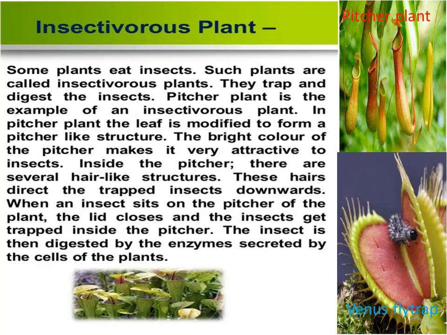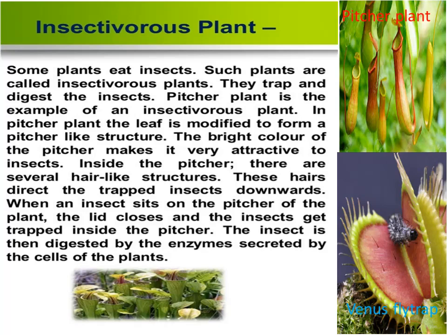Under the category of heterotrophic plants, the second one is insectivorous plants. This word indicates that these plants eat insects. Insectivorous plants are plants that obtain nutrients from animals such as insects. Some plants eat insects. Such plants are called insectivorous plants. They trap and digest the insect.